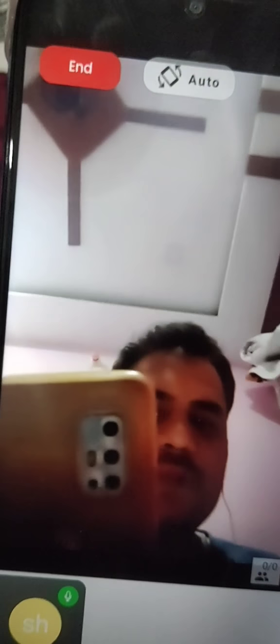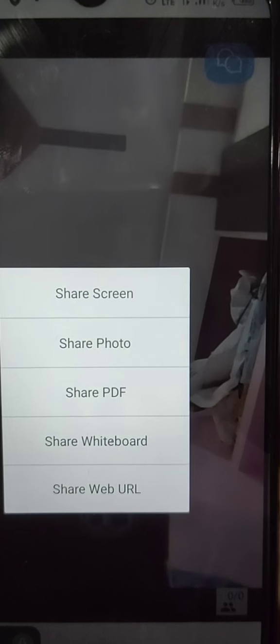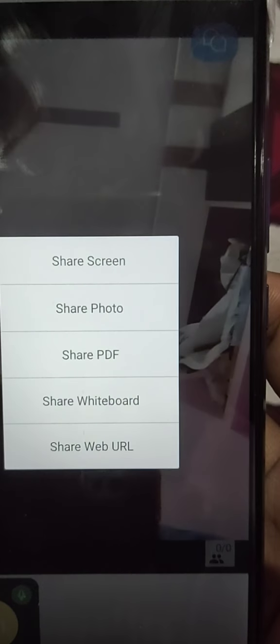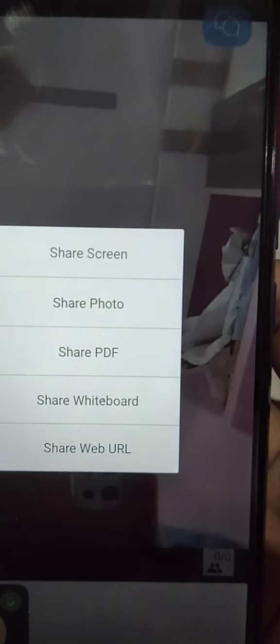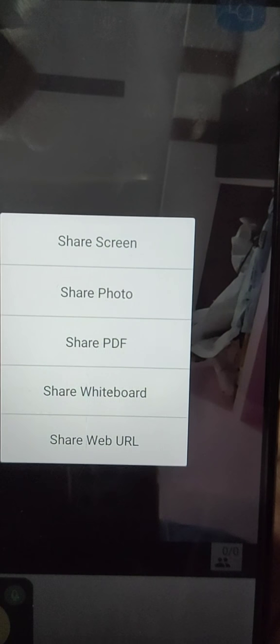After entering go live, you can see the features. Here are share screen, share photo, share PDF, share whiteboard, share web URL. We can share with the students the screen, photo, PDF and also the whiteboard. Here the whiteboard option is there.